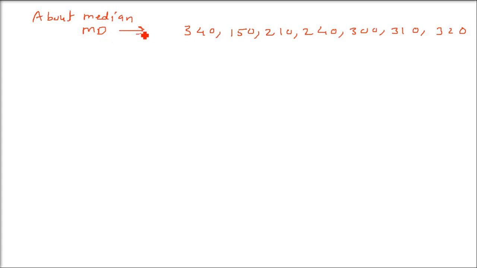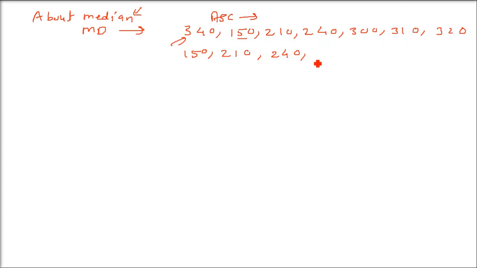So these are the data we have. Now we have to find out the mean deviation. How do we find it? First thing is about median, so first we have to find out the median. We will arrange it in ascending order, the lowest one first and the highest one last. So what is the lowest one? 150. I am ordering it in ascending order, lowest one and then the highest one, like this.